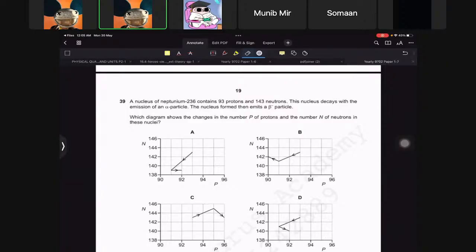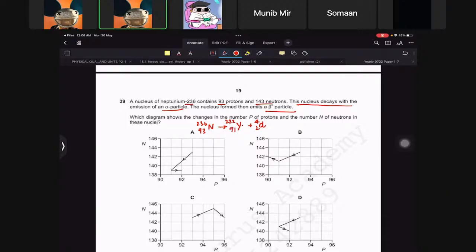Now a nucleus of Neptunium, okay, it's 236, 93 protons. We know this. The nucleus decays with alpha emission and then emits a beta particle. So we can write Np 236, 93, which goes to some particle Y, and then it emits an alpha particle. If it does that, then Y should be equal to 232 and 91.